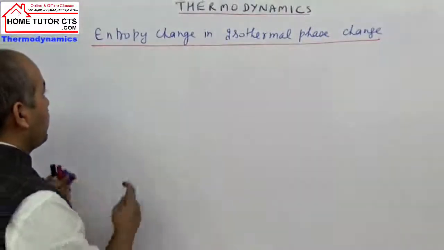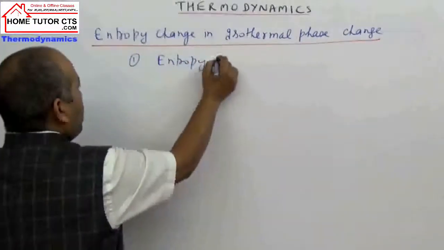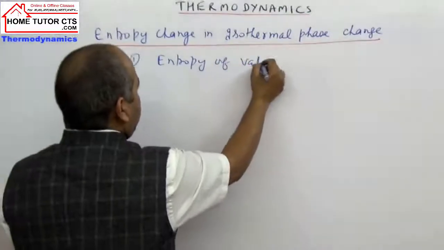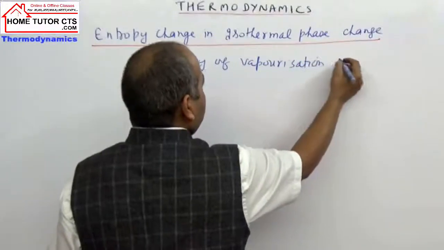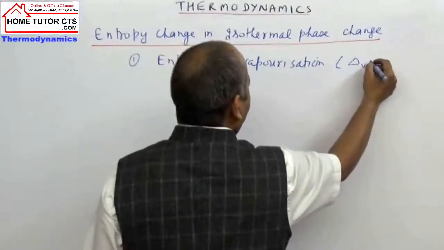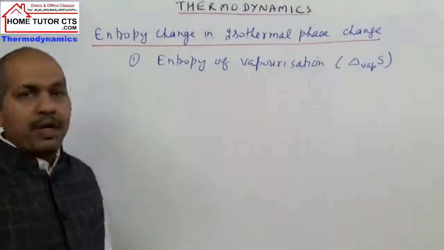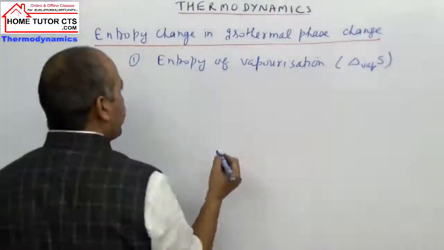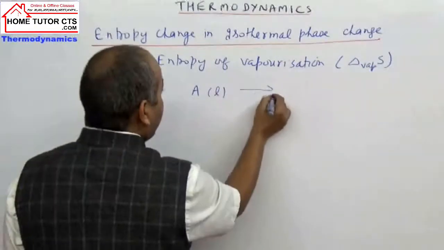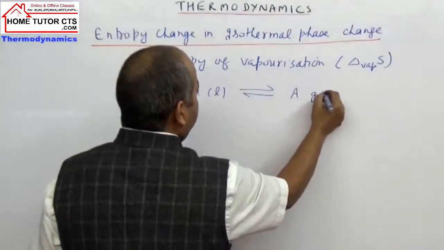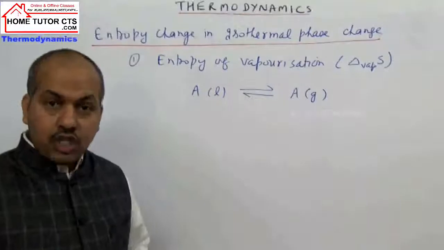The first one is entropy of vaporization, with the symbol delta vaporization S. How do we find this entropy of vaporization? Suppose we have a substance A in the liquid phase, and it converts to A in the vapor phase. It is a phase transformation, a liquid to gas conversion.